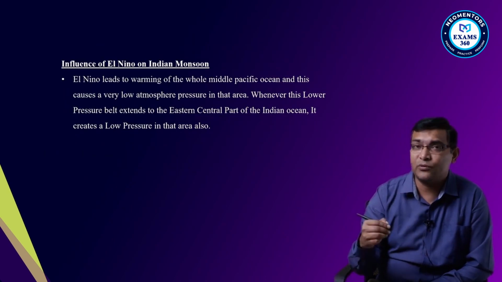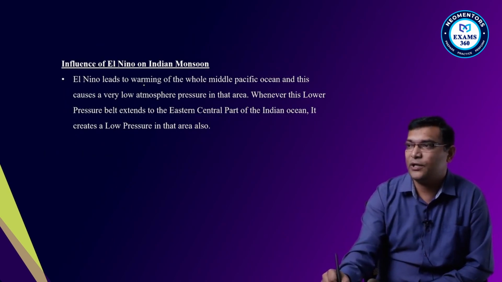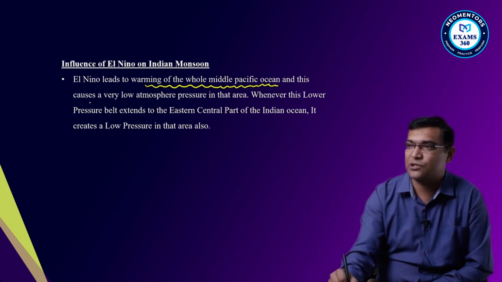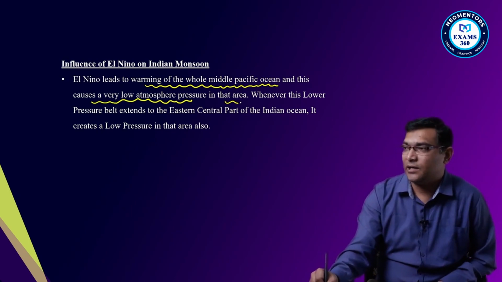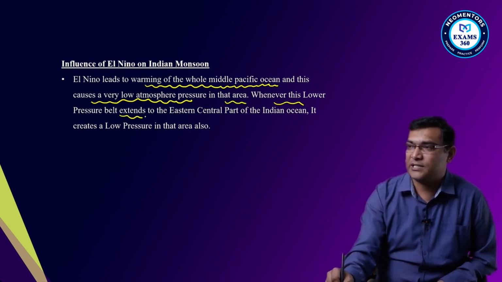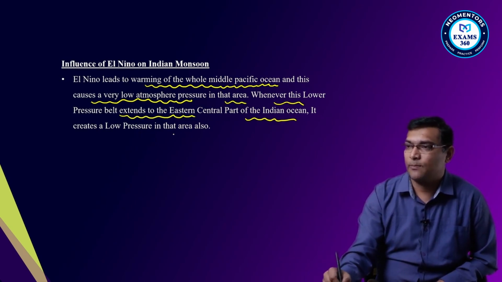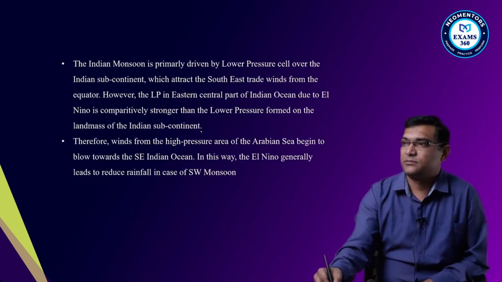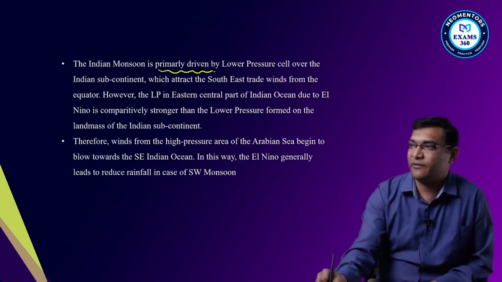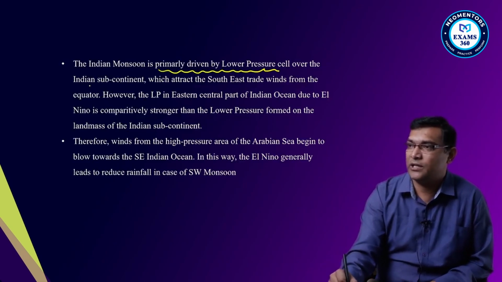Then what will happen? How the influence, you see? El Nino leads to warming of the whole middle Pacific Ocean and thus causes very low atmospheric pressure in that area. Whenever there is a low pressure belt extended to the eastern Pacific Ocean and part of the Indian Ocean, it creates low pressure in that particular area. And the Indian monsoon is primarily driven by low pressure cell over the Indian subcontinent, which attracts the southeast trade winds from the equator.